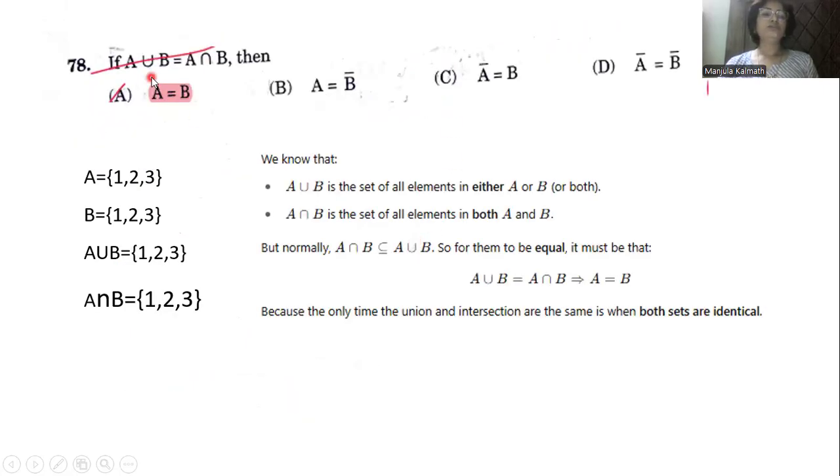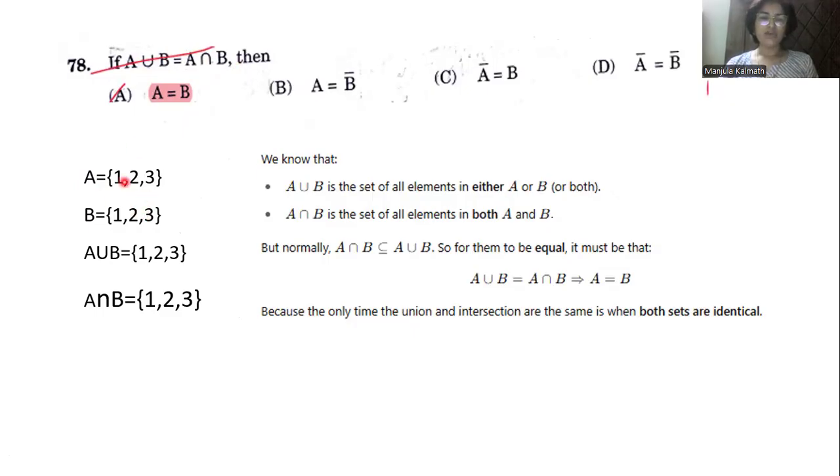The next one is, if A union B equals A intersection B, in which situation will this equation be satisfied? That is, A union B equals A intersection B. This relation will be true when set A has some values, 1, 2, 3, and B also has the same values without any difference.